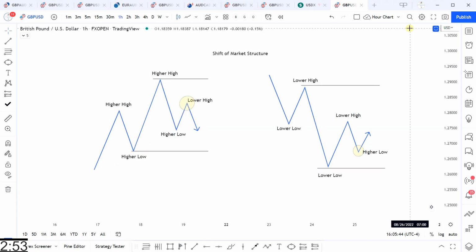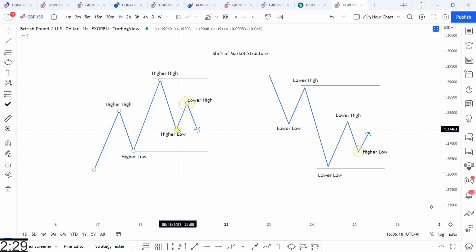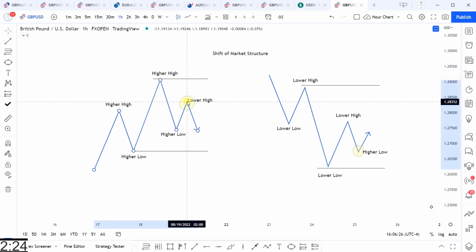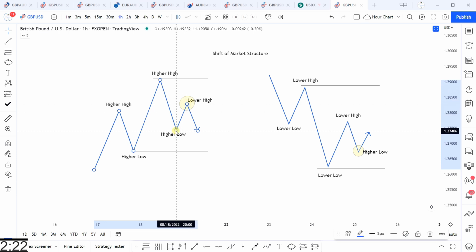A shift of market structure or shift of structure is a failure of a higher low to create a higher high in an uptrend, or the failure of a lower high to create a lower low in a downtrend. The shift of structure serves as a warning that the trend may be changing for reversal or price may be entering a range. So what generally happens is a higher low has the job and is validated by making a higher high. When it fails to make a higher high, it becomes a weak level of support and it is targeted for retest or reversal.